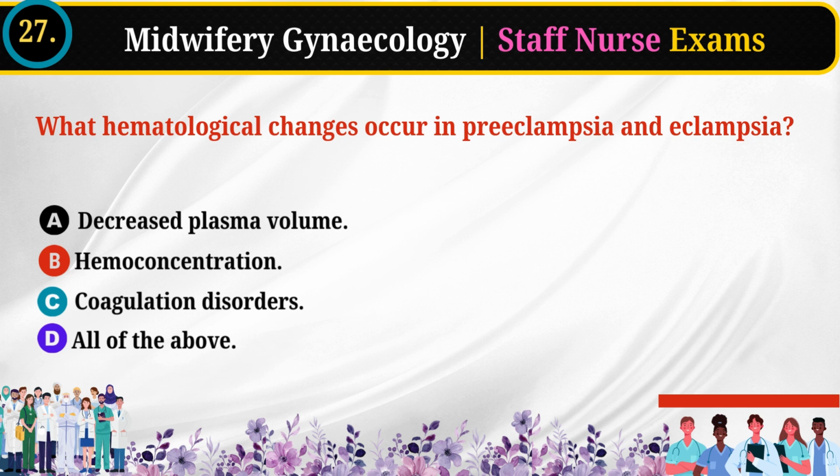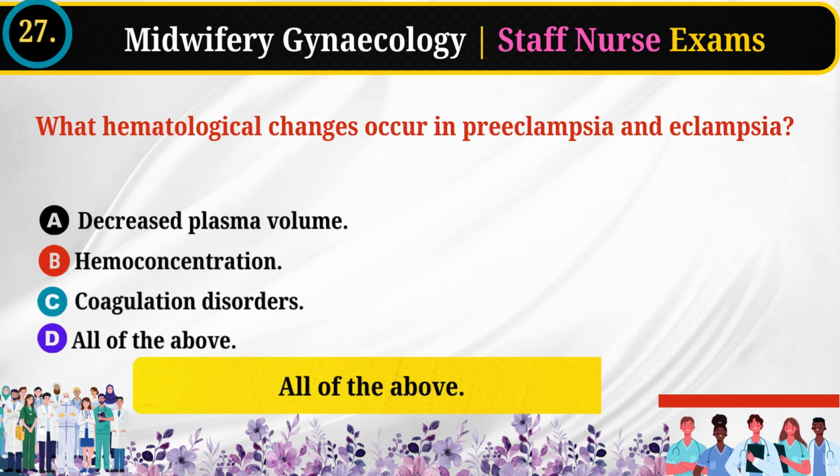27. What hematological changes occur in preeclampsia and eclampsia? Decreased plasma volume. Hemoconcentration. Coagulation disorders. All of the above. Answer: all of the above.